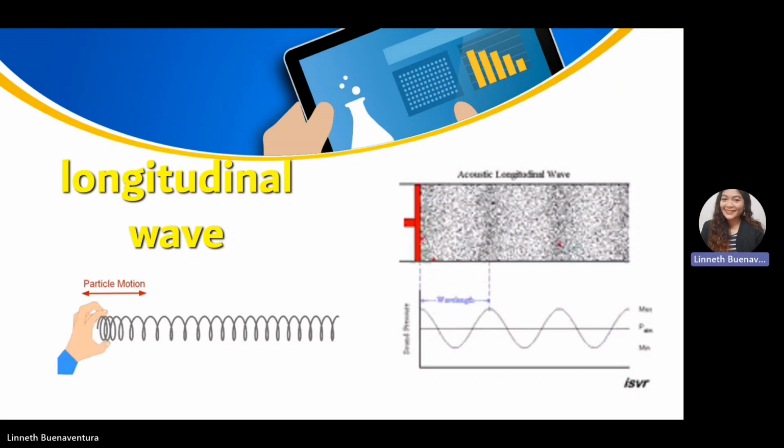This is the longitudinal wave. Longitudinal waves are those kind of waves in which the particles of the medium move parallel to the propagation of the wave. What is an example of a longitudinal wave? That is a sound wave. This is an image that shows the longitudinal wave.